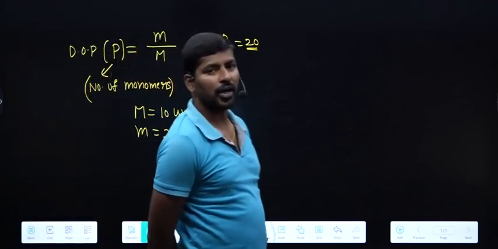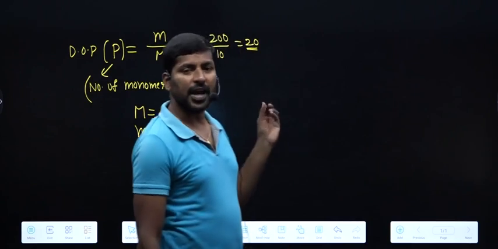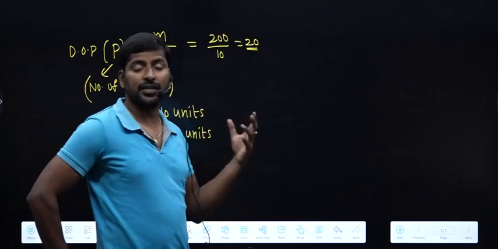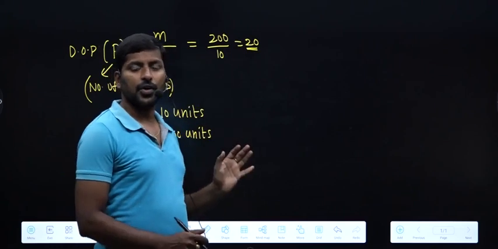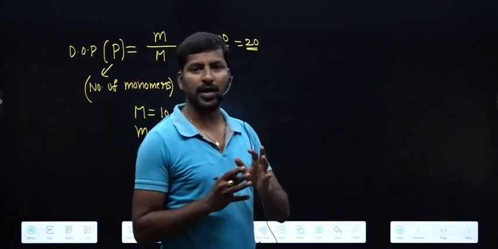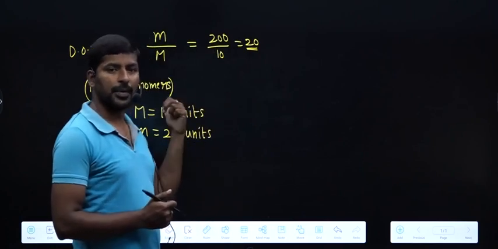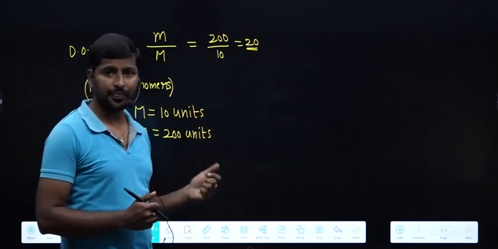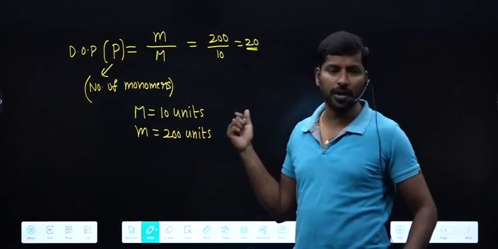During the polymerization process, while we are preparing polymers, the problem is that the reaction may be stopped at any stage. The chain termination may occur at any stage. Because of that, we may not get all polymers with the same molar mass. All polymer molecules may possess a different number of monomers, which means they may not have the same molar mass. That is the problem we have. That's why we cannot calculate absolute values of molar masses for polymers.